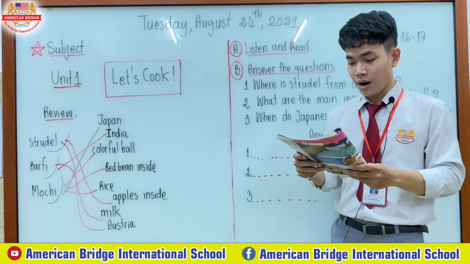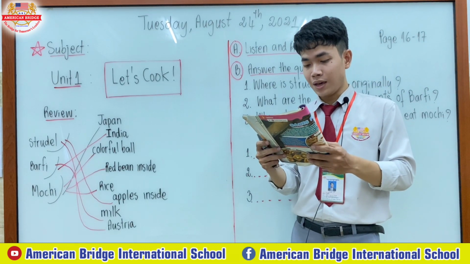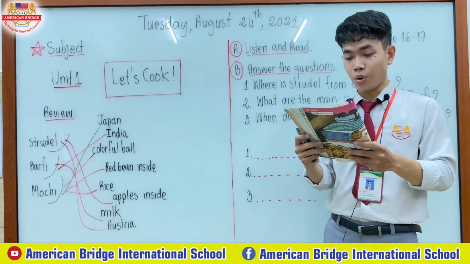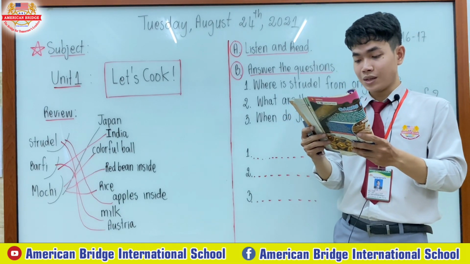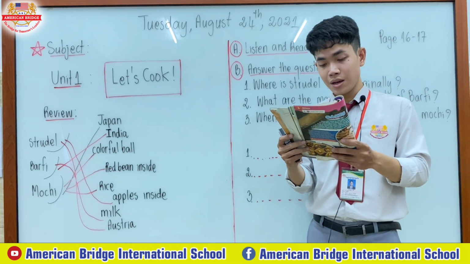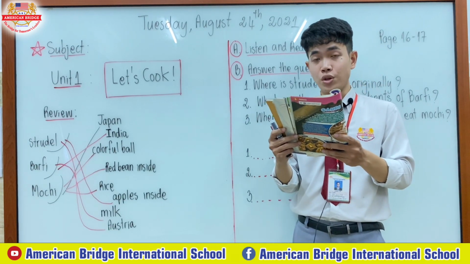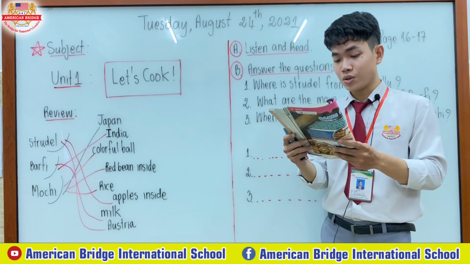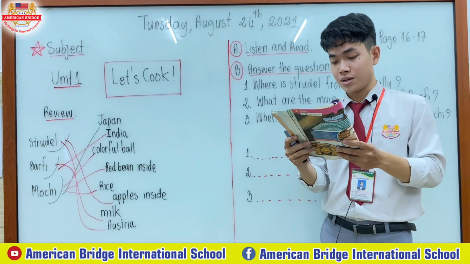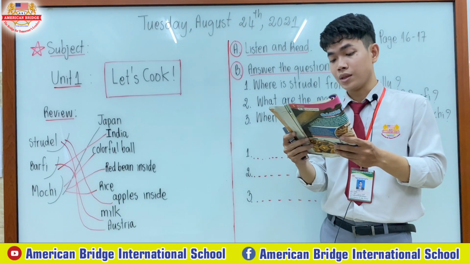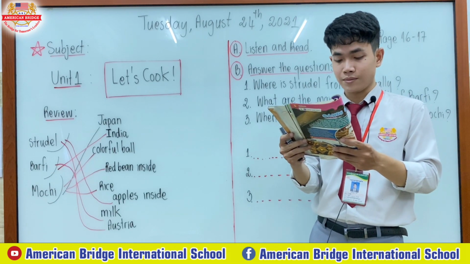It is made with rice. People usually make it into small, colorful balls. Then they put things like red beans inside. The Japanese usually eat mochi at the start of the new year. Mochi ice cream is also popular. It's a rice ball with ice cream inside.